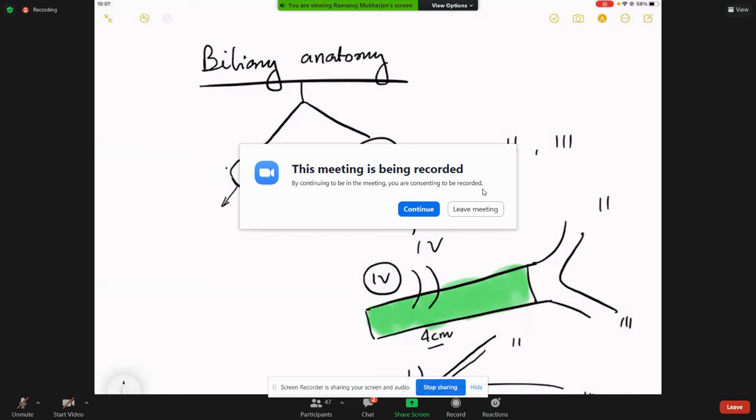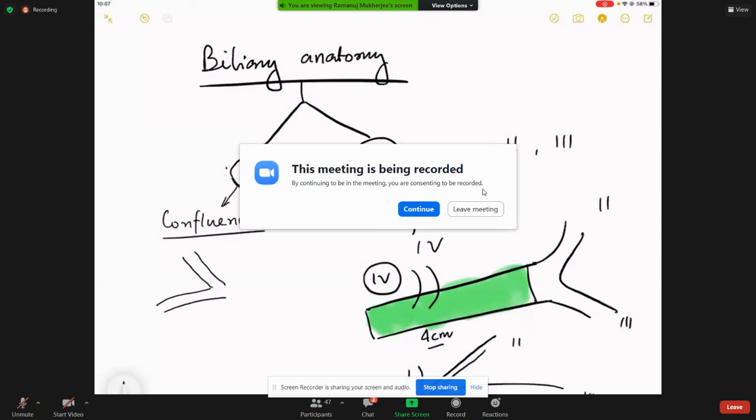When you talk about the bifurcation, or technically the confluence, something that we need today because we are talking about the liver anatomy, the confluence technically means the right anterior and the right posterior joined together.